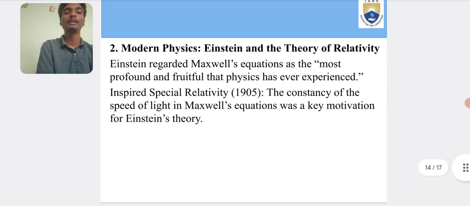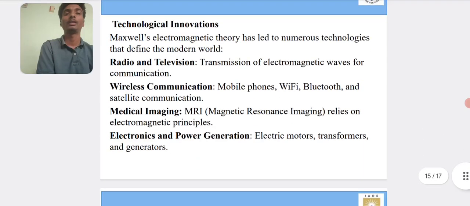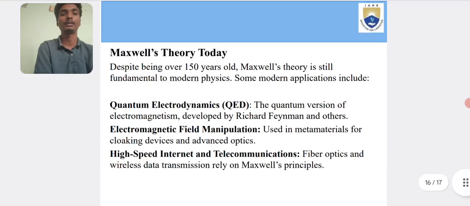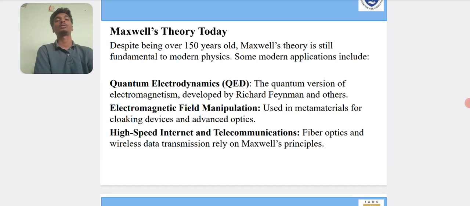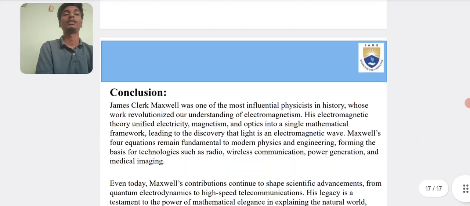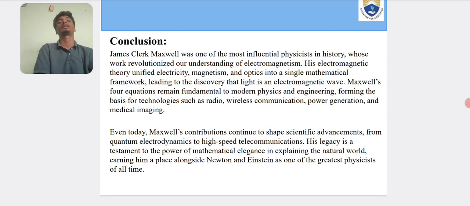This is modern physics, Einstein and the theory of relativity, and the technological innovations: radio and television, wireless communication, medical imaging, electronics and power generation. These are Maxwell's theories today, like QED, electromagnetic field manipulation, and high-speed internet data and telecommunication. This is the conclusion.